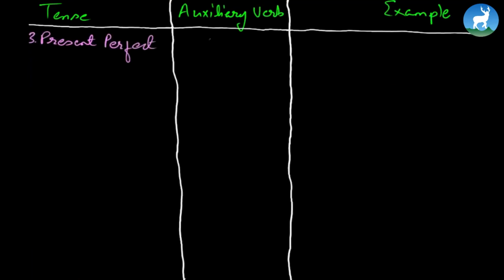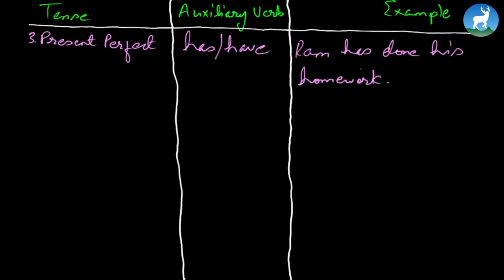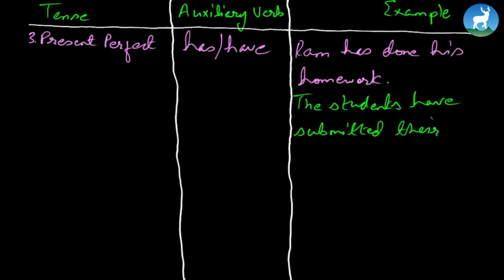Again, 2 more left. Tense, auxiliary verb, example. Now we go to present perfect. Its auxiliary is going to be has and have. Present perfect represents that an action has just been done. An action had just been completed. For instance, let's say example, Ram has done his homework. Or again, let's go for have. The students have submitted their assignments.